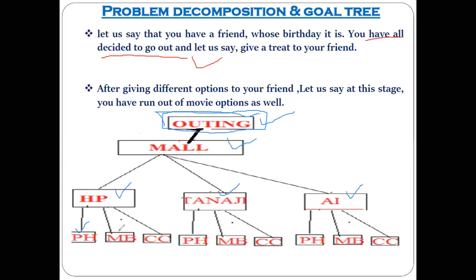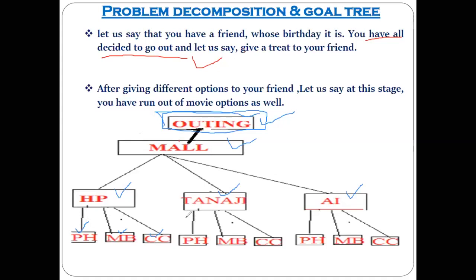Or you also give the option, we will take dinner by going to Mamta Bakery, for example. Also, you give one more option, coffee cafe. Got the point?